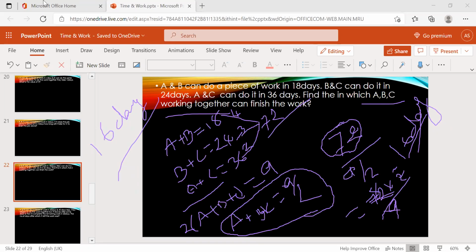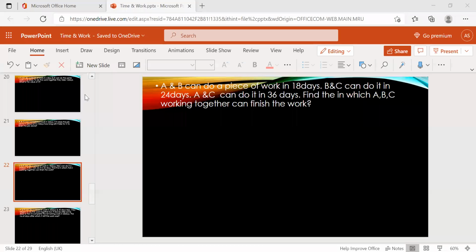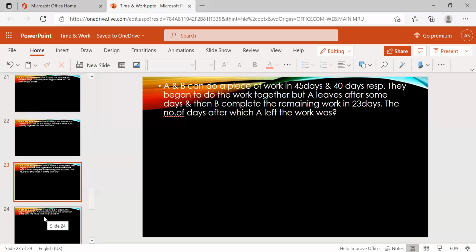Okay. Moving to the next question. Now, A and B can do a piece of work in 45 days and 40 days respectively. That means A can do it in 45 days, B can do it in 40 days. Right?